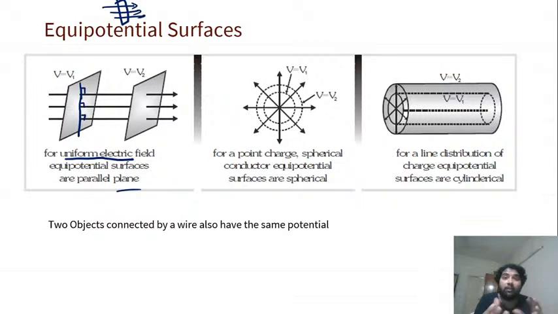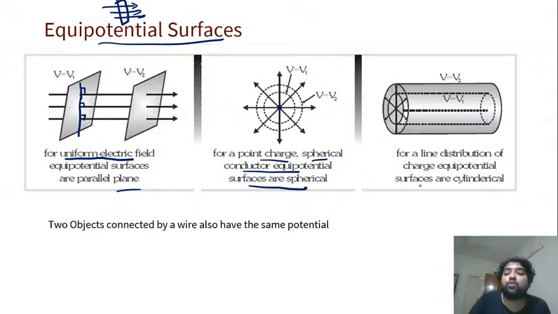So everywhere the field will be the same. That symmetry will be there. Getting it? Symmetry is equipotential surfaces, like Gauss law. So now for a point charge, we just discussed for a point and a sphere. For point charge and spherical conductors, equipotential surfaces are spherical. We already discussed this in the previous slide.